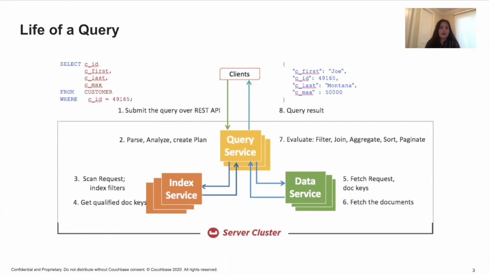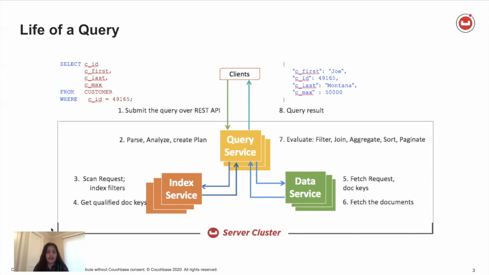Now when a query is submitted by the client, it comes down to the query service. The query service parses, analyzes, looks at the indexes which can service this particular query, and then sends the query to that index service.